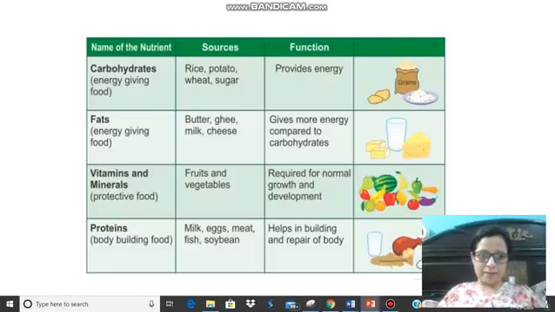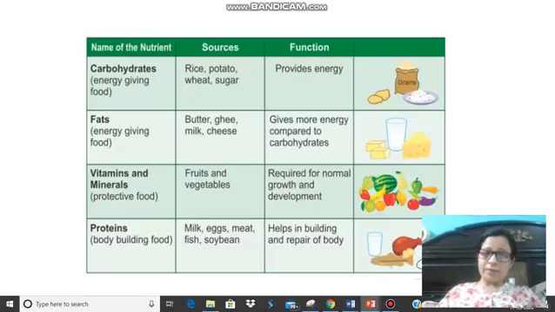Okay. Here they are. As you can see, there are mainly 5 nutrients. Number 1, carbohydrates. We all are aware of the carbs that we consume on a daily basis. The sources rich in carbs are rice, potato, wheat, and sugar. All of them provide us a whole lot of energy, right?